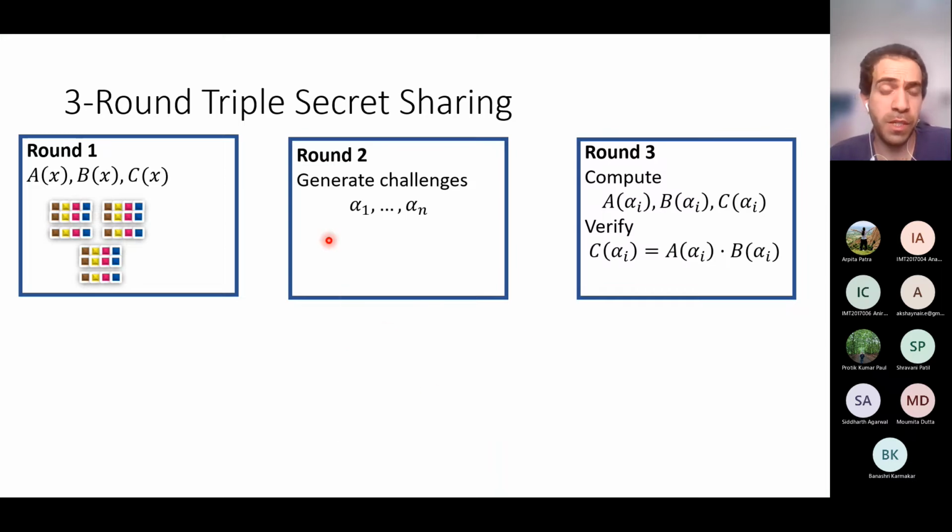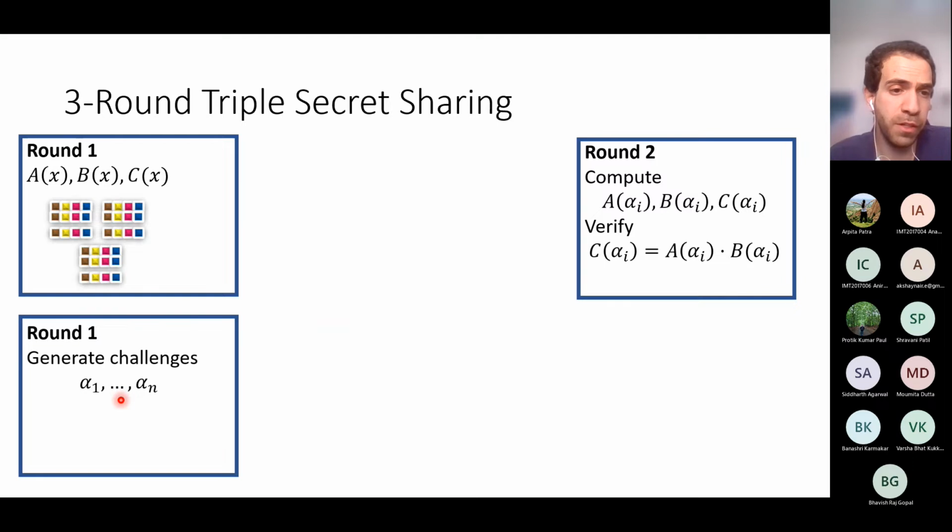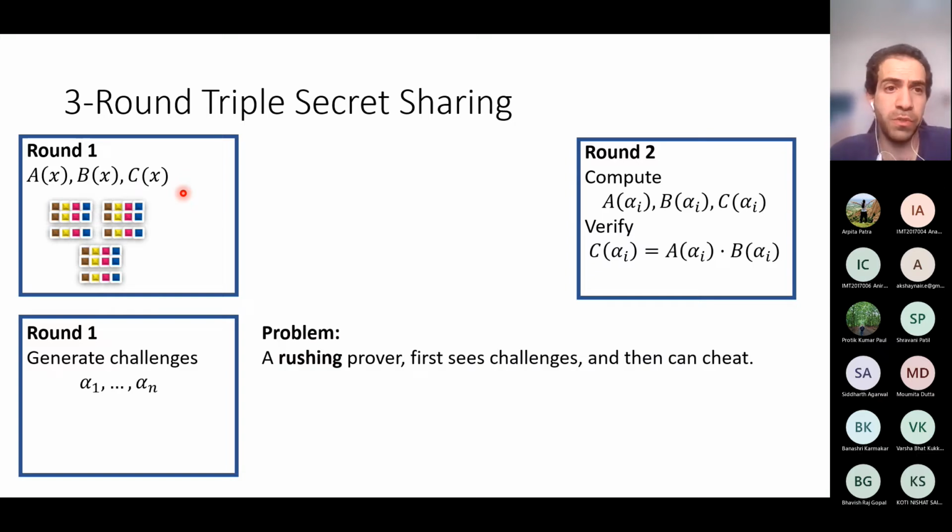So what we would like to do is to somehow generate the challenges in the first round as well. Right, so the naive approach is indeed to let every verifier broadcast the challenges already in the first round, at the same time that the prover generates the polynomials A of x, B of x, and C of x. Right, this is the naive approach. However, this protocol turns out not to be secure.